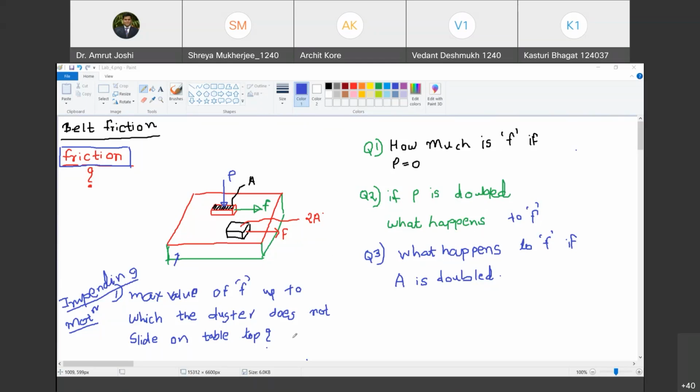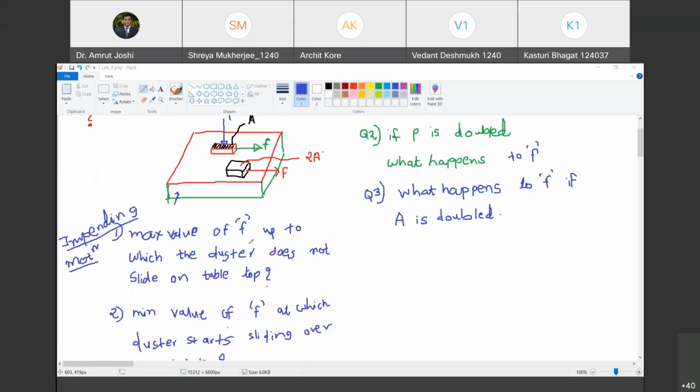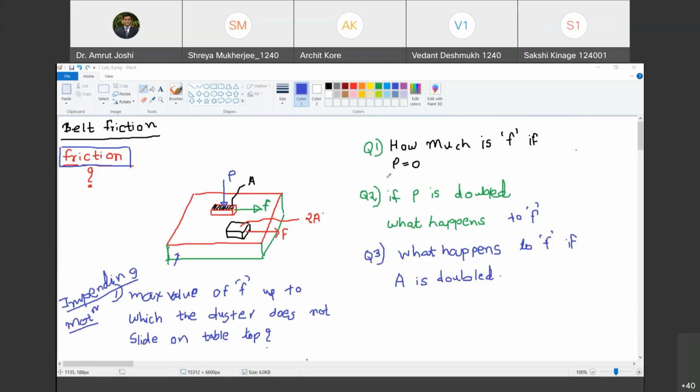Now I am going to ask you a few allied questions. Question number 1: what will be the value of F if P equals 0? By the way, what is F? F is that value of force at which the duster is about to slide over the table. You increase F just beyond that and sliding is going to commence. Are you with me? Okay, so how much will F be if P is 0? What do you think? 0. Yes, you are right.